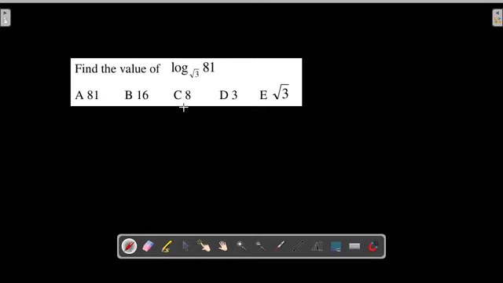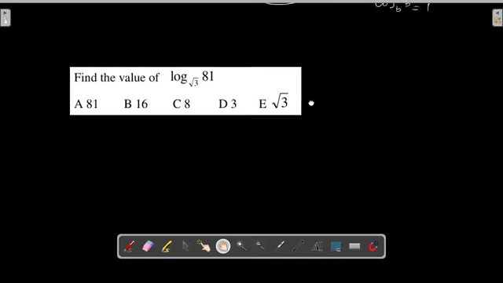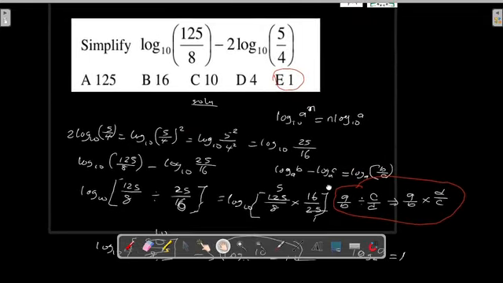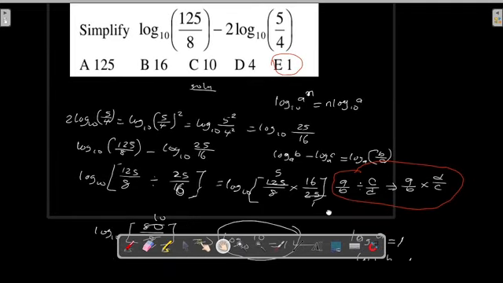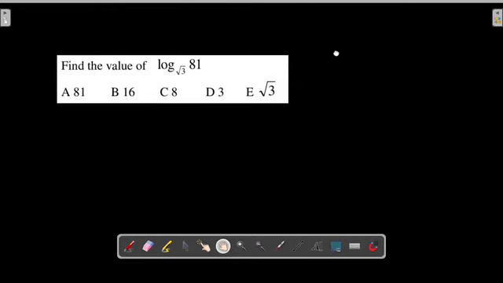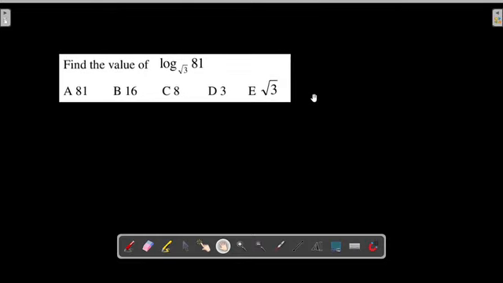So this is the second class. This is the class of today's mathematics class. In the first class, we discussed our one solution because we are still working on this topic called logarithm. You have solved this question in our first class. So in this second class, we are going to be solving this problem.